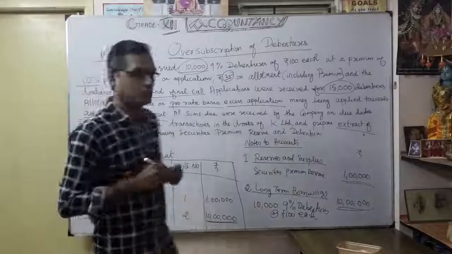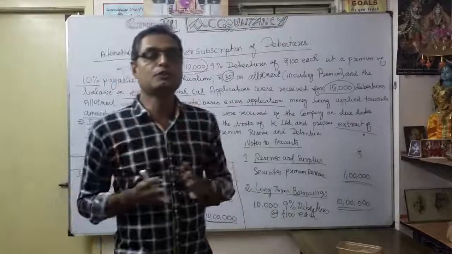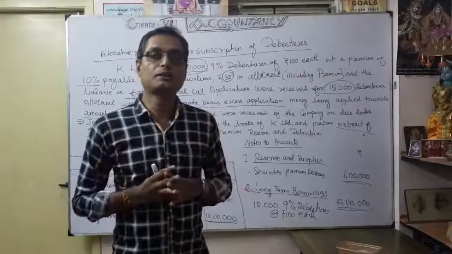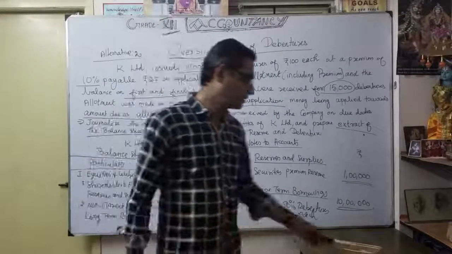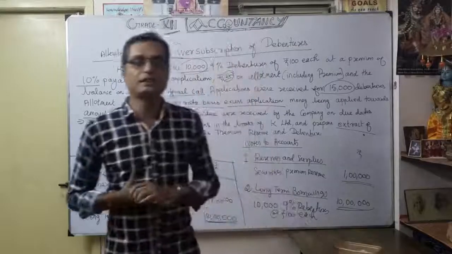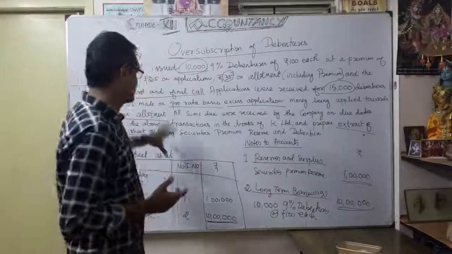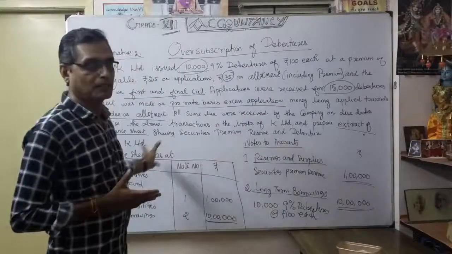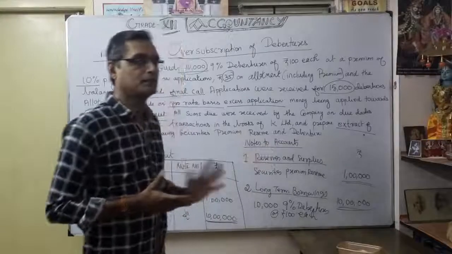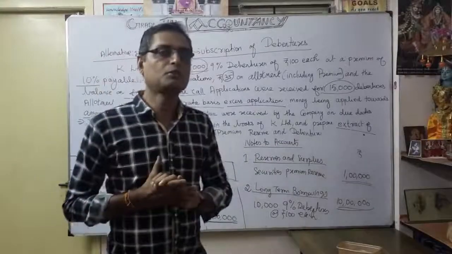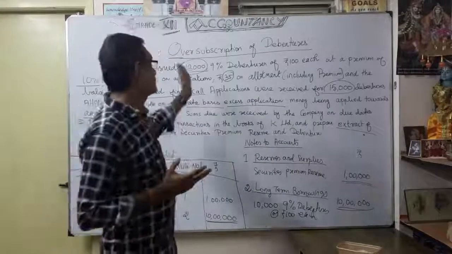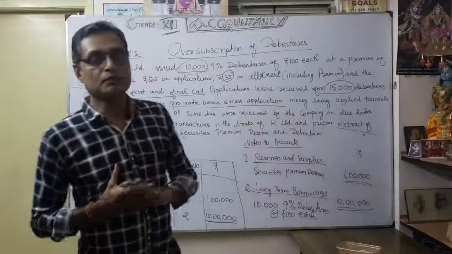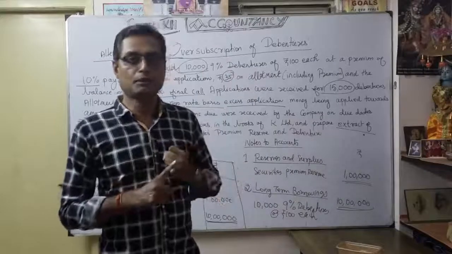Whenever they ask the question, you should know how you are going to show it. That's why you should be strong in the format of financial statements according to the Companies Act 2013. So we have done it in a vertical format balance sheet. So for this session, what is very important? Under over-subscription of debentures, there are totally 3 alternatives. The first is to just reject the application.